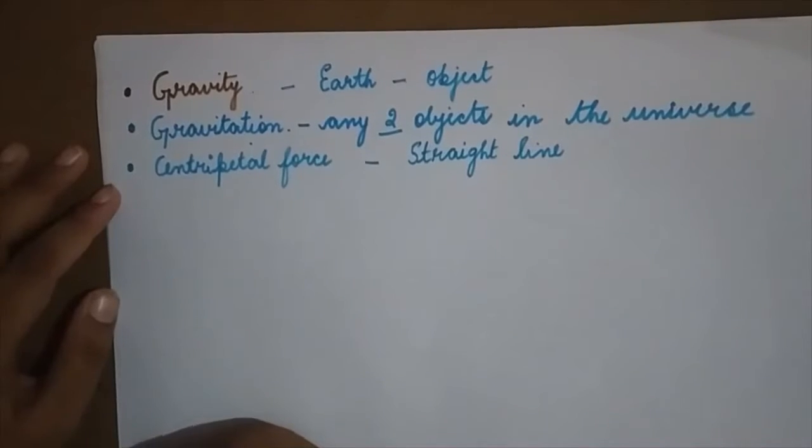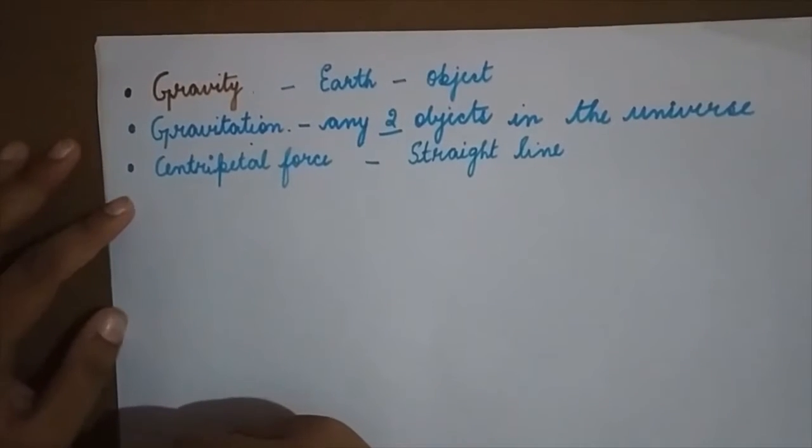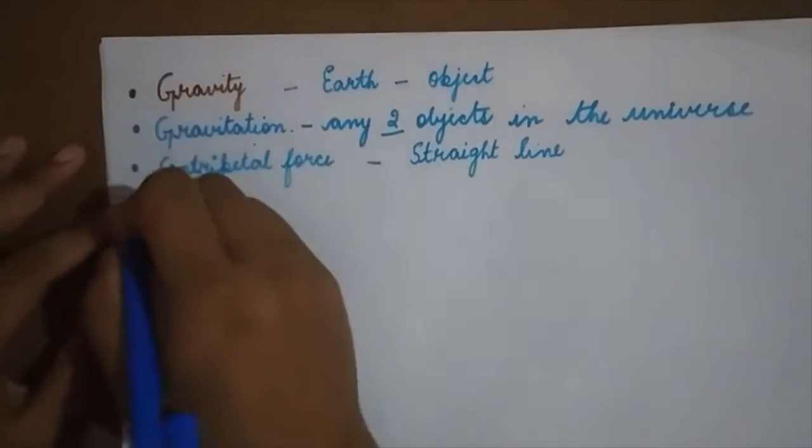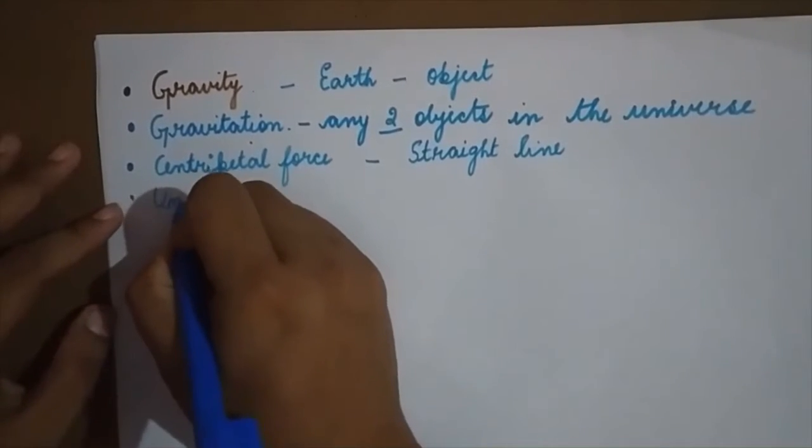Now let's try to derive the formula for the universal law of gravitation. What is this universal law of gravitation?